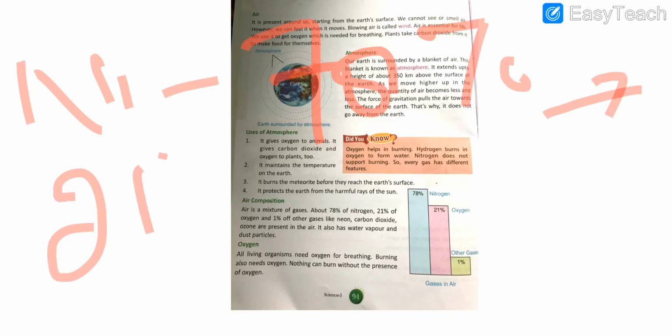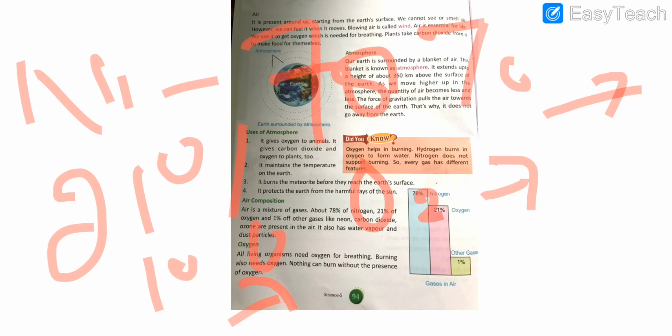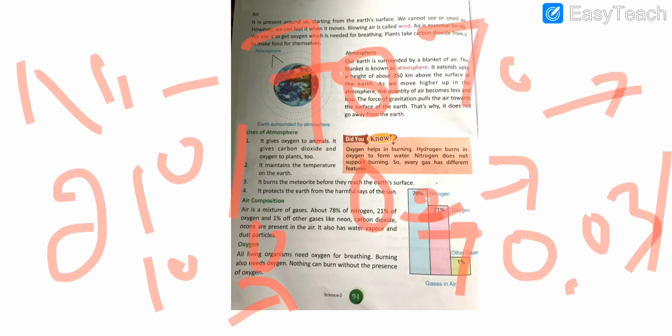Now we will see what is the composition of air. Students, as I already told you, air is a mixture of gases, and it contains a major portion of nitrogen, that is 78% nitrogen, 21% oxygen, and the rest 1% of gases. Carbon dioxide lies in the quantity of 0.03%.